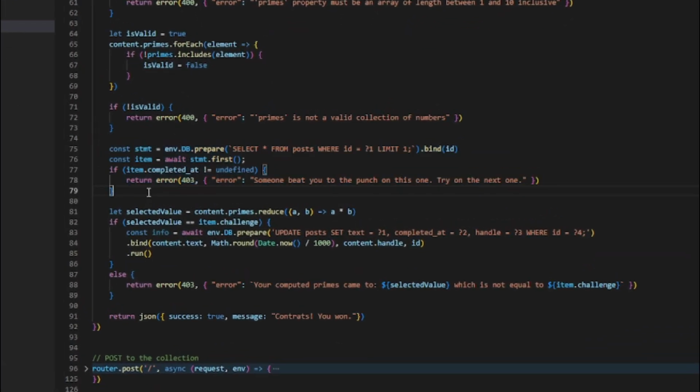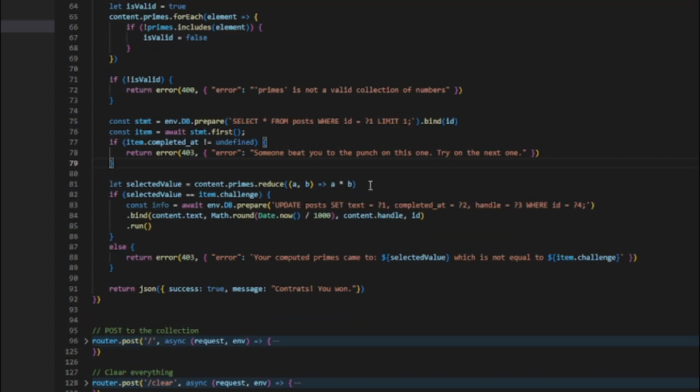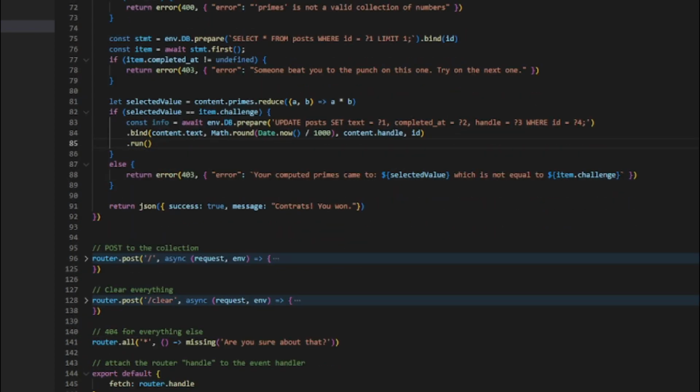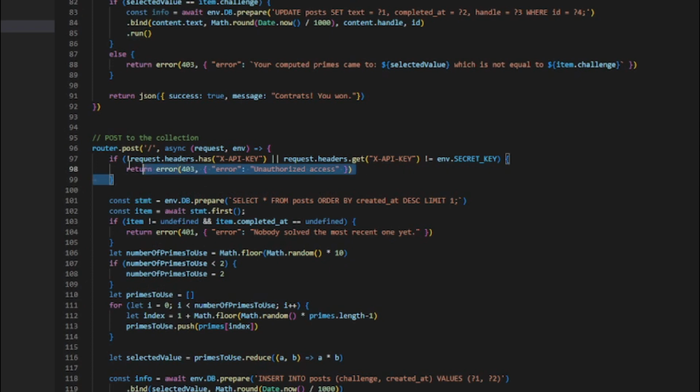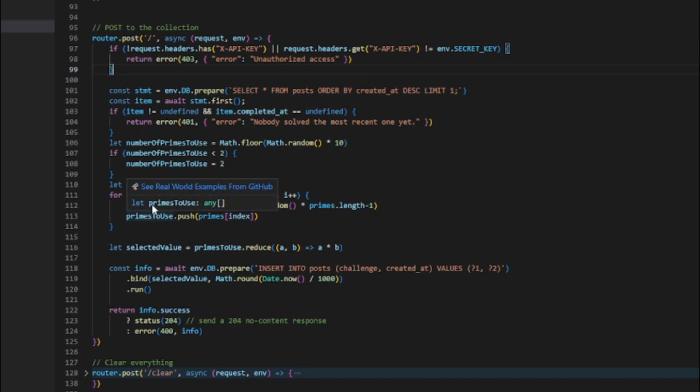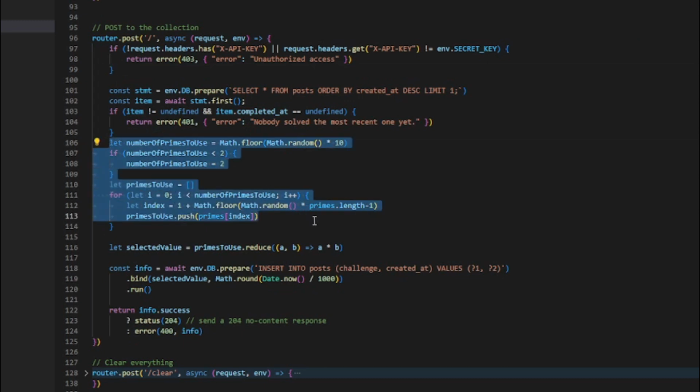This code here checks the latest message, the latest challenge, to see if someone else has already solved it and they beat you to the punch. If not, we're going to compute the primes that your bot submitted and make sure that the value equals the challenge that was presented. If so, update the value and return a congrats you won. Otherwise, return an error to the bot. Down here, these were those internal routes I was mentioning earlier. So I'm basically locking it down to an API key that only I'm aware of so I can post new challenges. And this is the code that looks at that list of primes, takes a random assortment of those, and then generates a new challenge and presents it into the database.